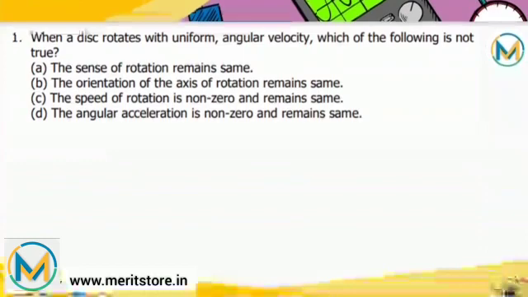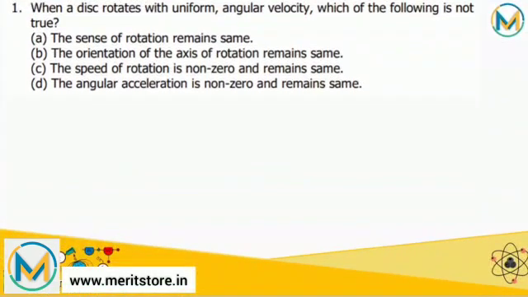First question, when a disk rotates with uniform angular velocity, which of the following is not true? The sense of rotation remains same. The orientation of the axis of rotation remains same. The speed of rotation is non-zero and remains same, or the angular acceleration is non-zero and remains same.